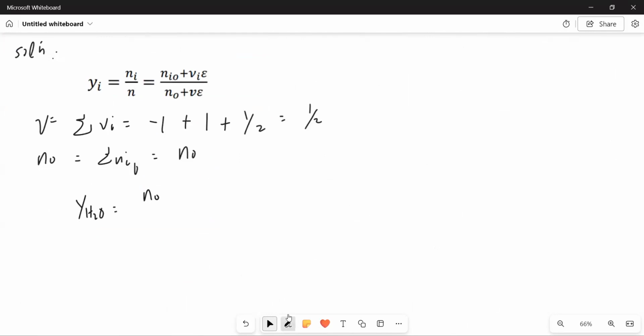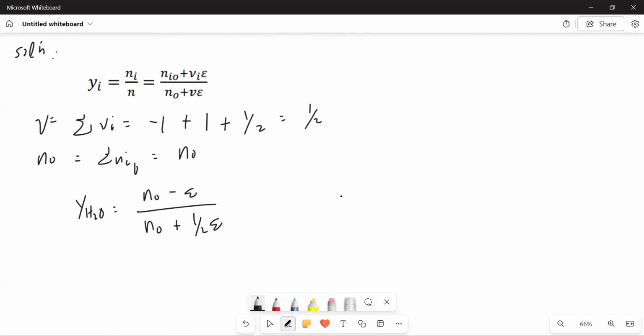So that's minus epsilon over N naught plus the summation of V, which is 1/2, times epsilon. Alright, so just make use of the pattern here. And that's actually it, because they don't have the actual value for that one.